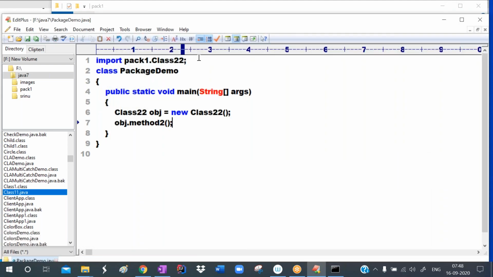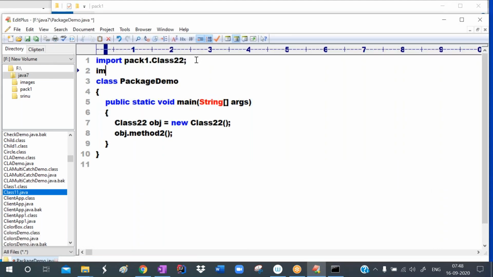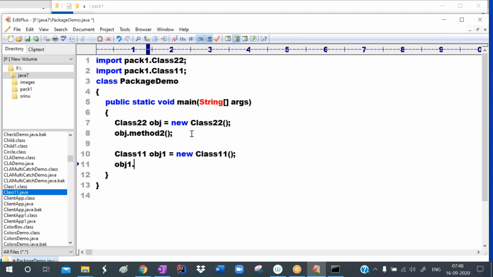In the previous program we defined class Double1, right? I want to use that one also. So what do we write? Import pack1.Double1. For Double1, I want to create the object: Double1 obj1 = new Double1(). With the help of obj1 I'm calling method1.